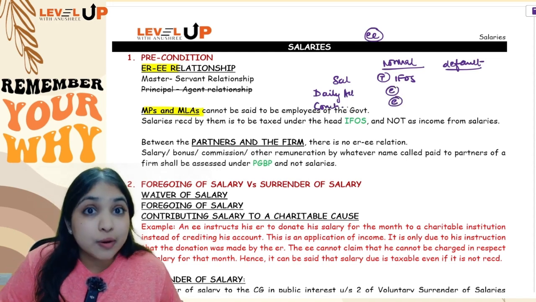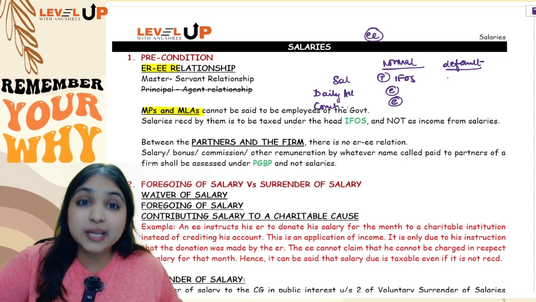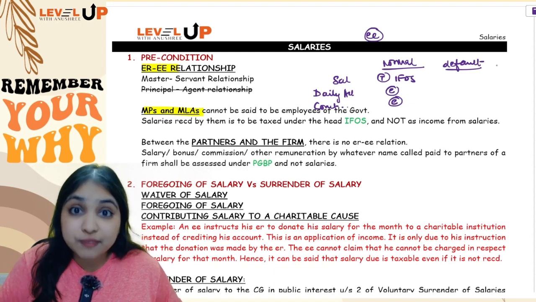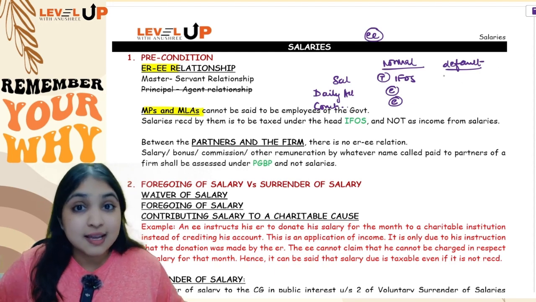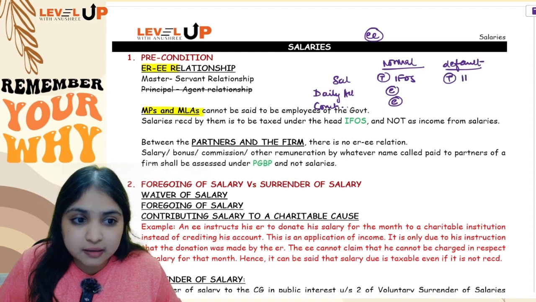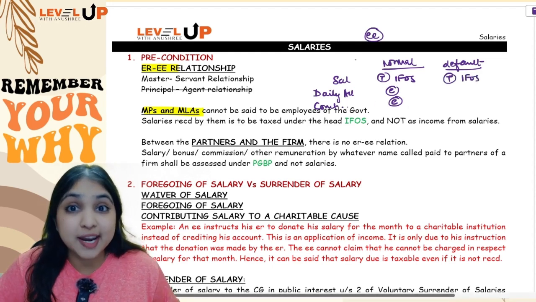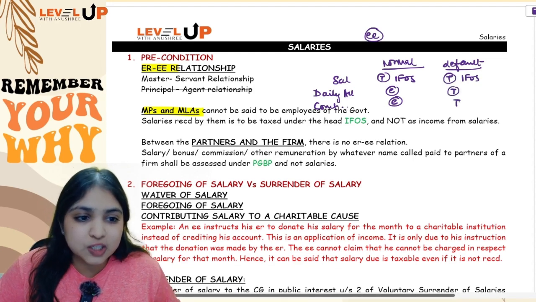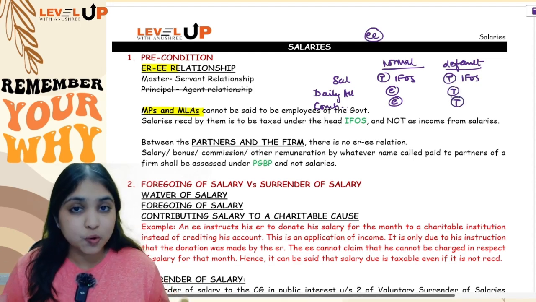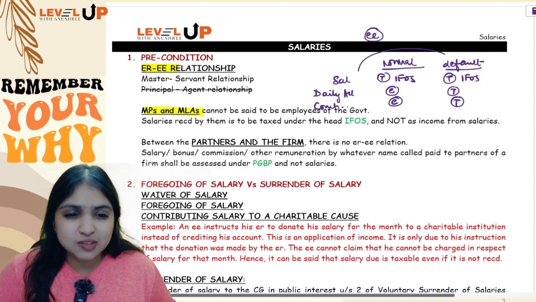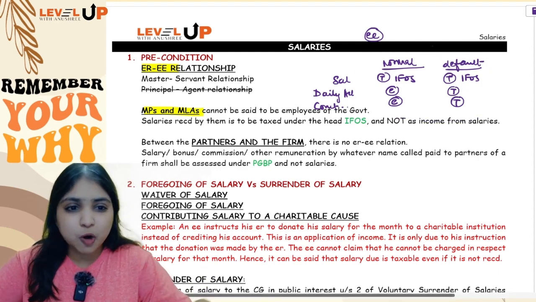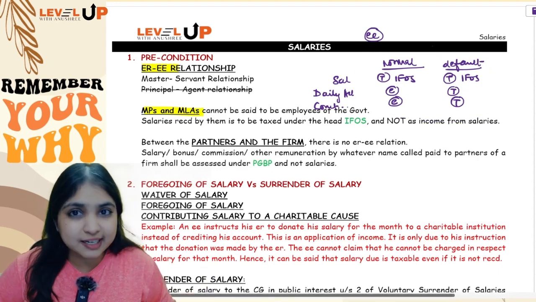However, if the assessee is following the default regime, that is section 115BAC, then salary income will still be taxable under the IFOS head. But these two allowances, which are exempt under the normal regime, will become taxable under the default regime. So MPs and MLAs is an IFOS concept, guys. I just brought it in here so that it gets indirectly revised for you.